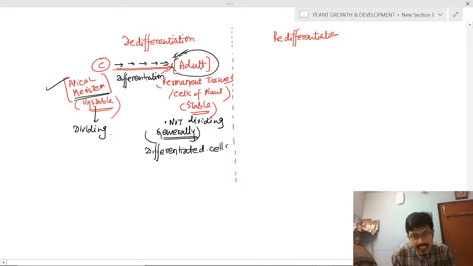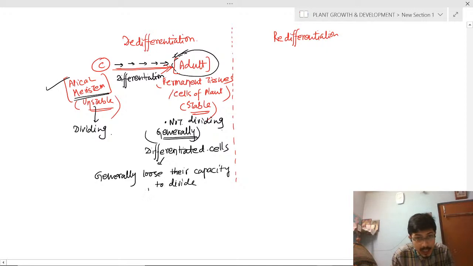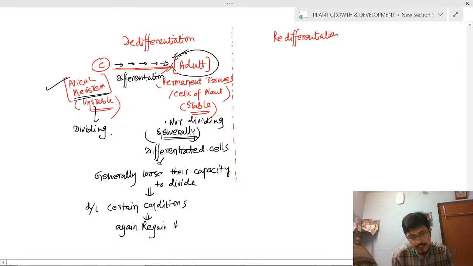So these cells generally lose their capacity to divide, as they are stable cells. But due to certain conditions, they again regain their dividing capacity.